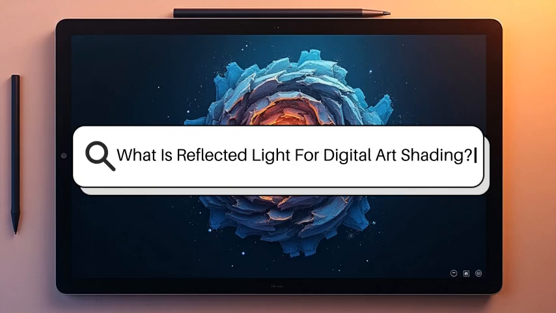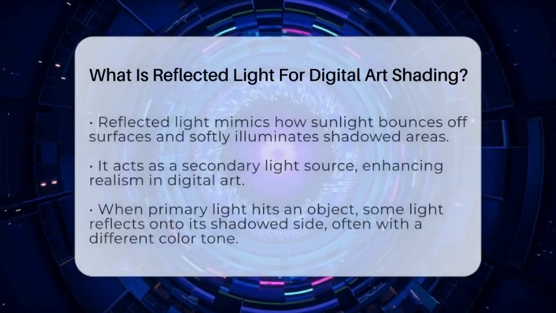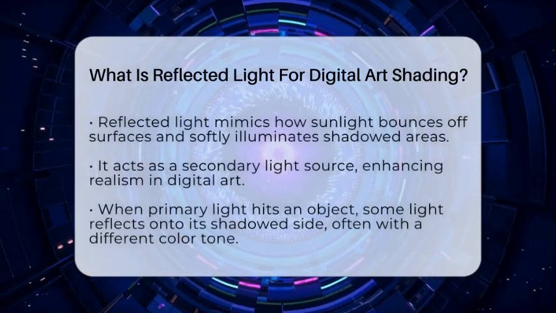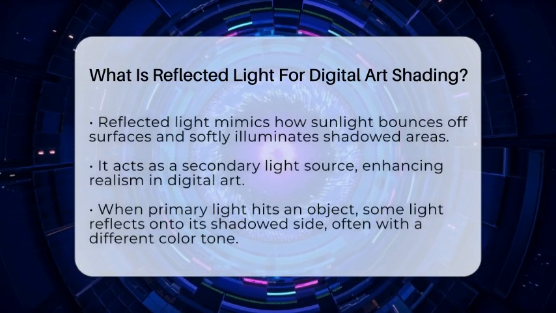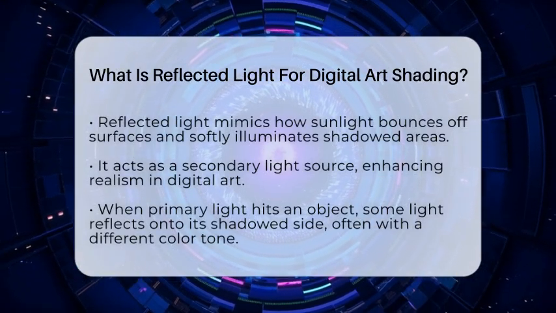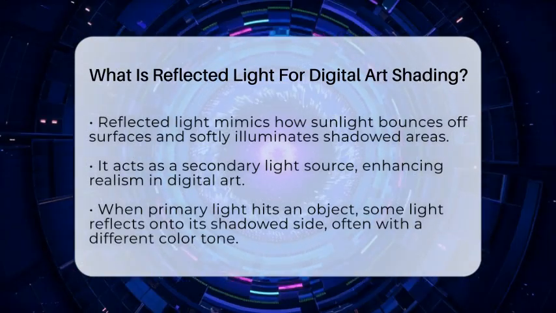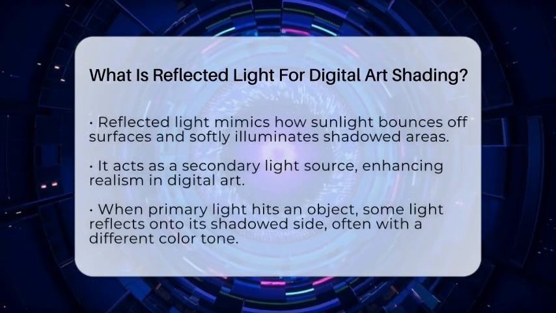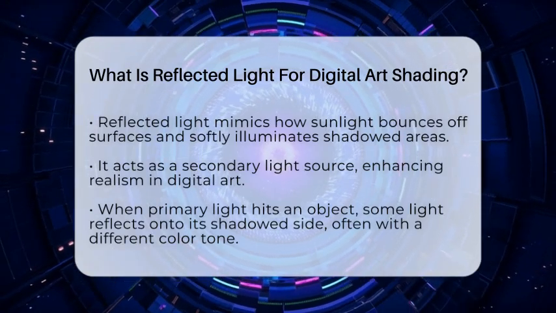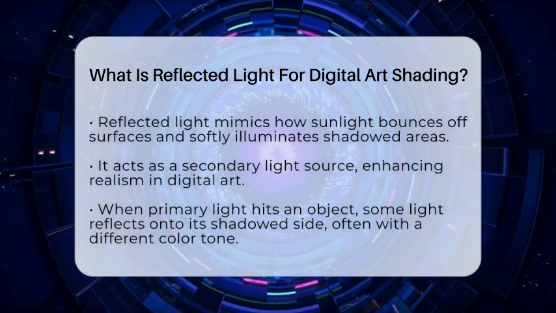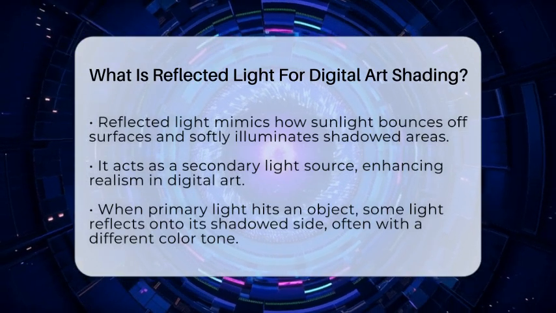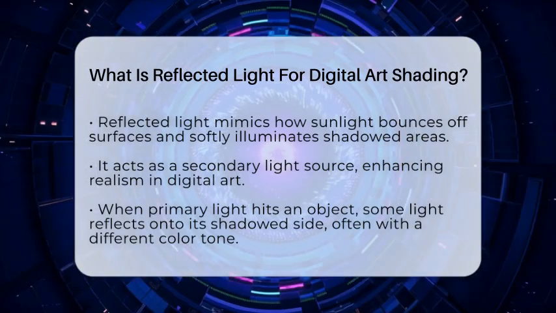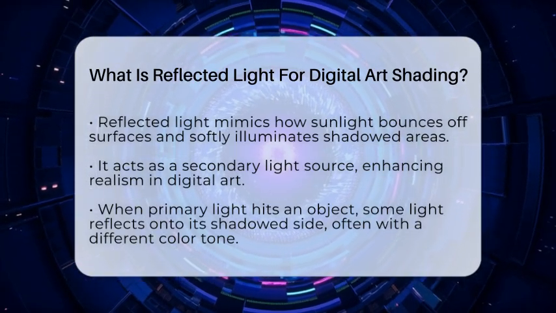What is reflected light for digital art shading? Imagine walking into a room where the sunlight filters through the window and bounces off the walls, softly illuminating corners that are not directly in the sun's path. That's exactly what reflected light does in digital art shading. It's the light that bounces off surrounding surfaces and subtly lights up areas that are in shadow.